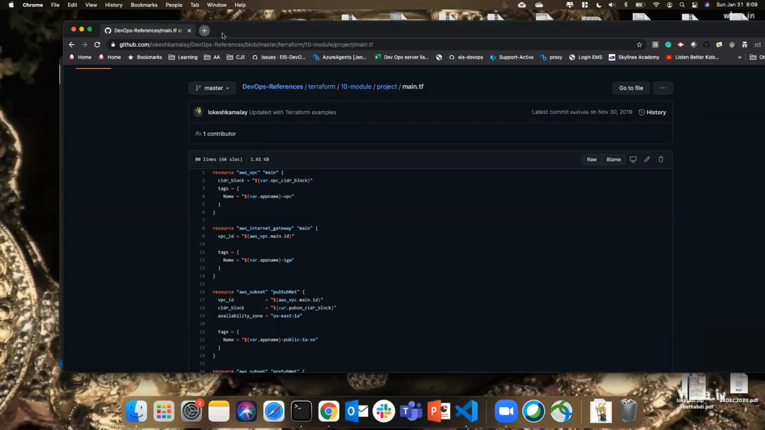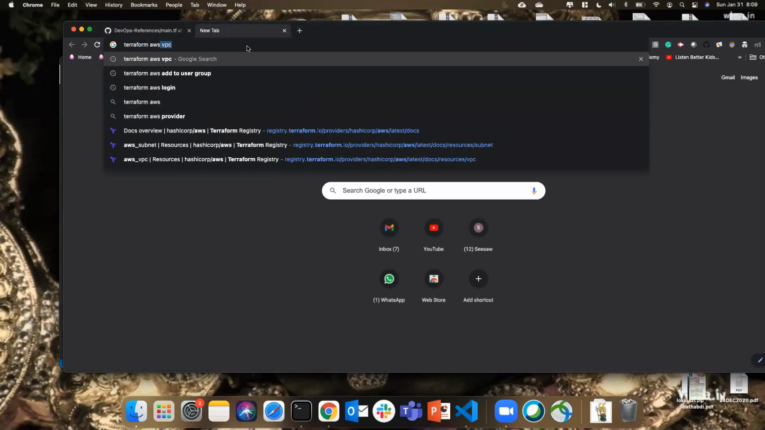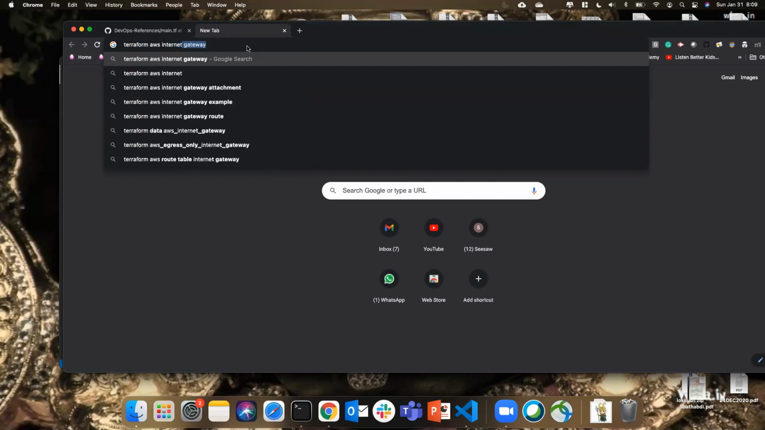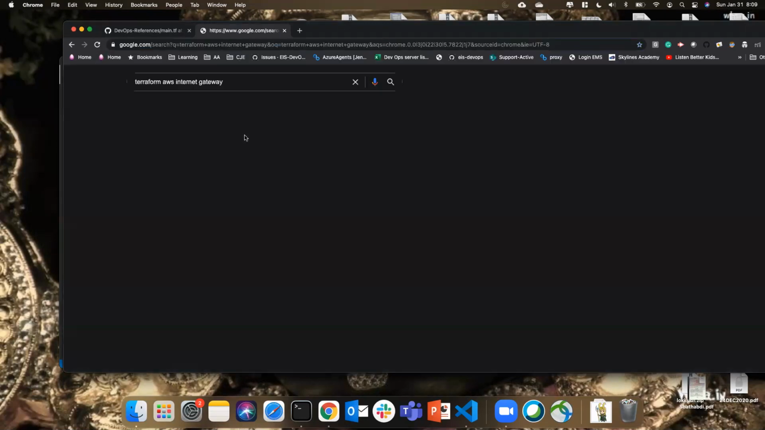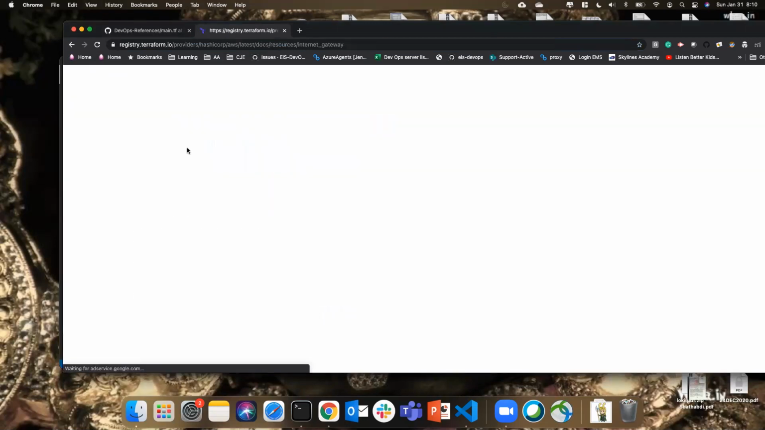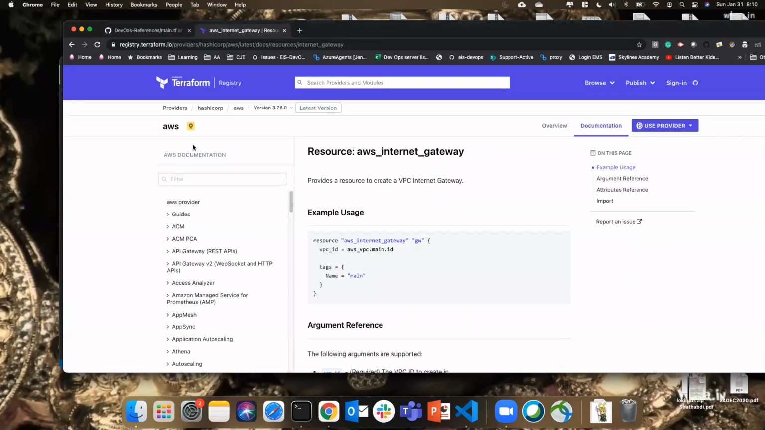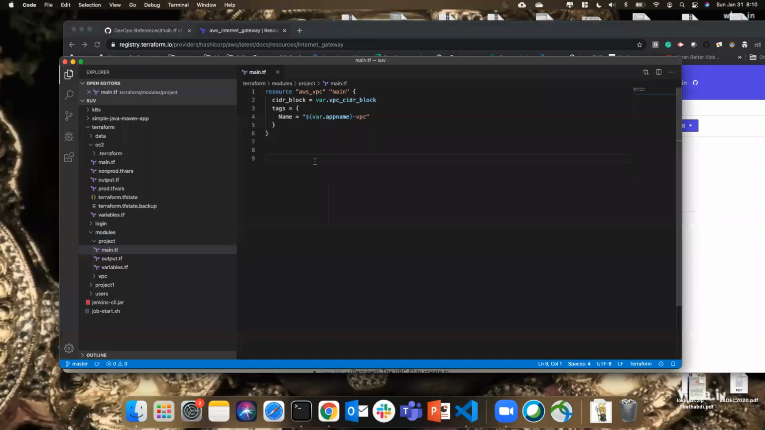Then I'm going to create the internet gateway here. So maybe I'll open up Terraform AWS internet gateway. I got the resource here. So this is the resource. I'm going to copy this. It says resource gateway, and I'm also making it main. It needs VPC ID as an argument. So we are creating the VPC ID.